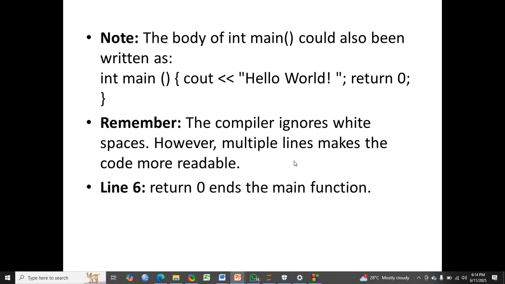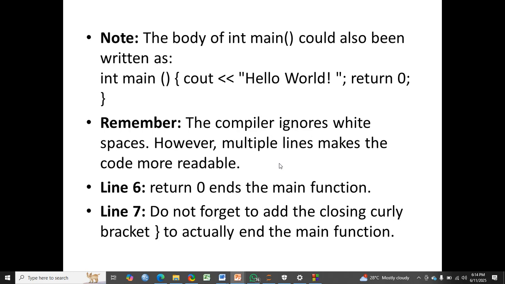Then line 6, return 0 ends the main function. It's actually a way to tell the operating system that the program ended without an error. 0 means zero errors, so it means that the program ended without any error. It is a sign that the program ran successfully. Then line 7, it says do not forget to add the closing curly bracket to actually end the main function.